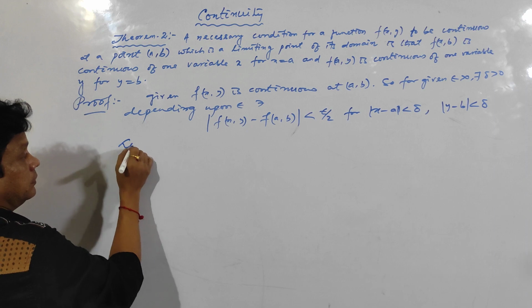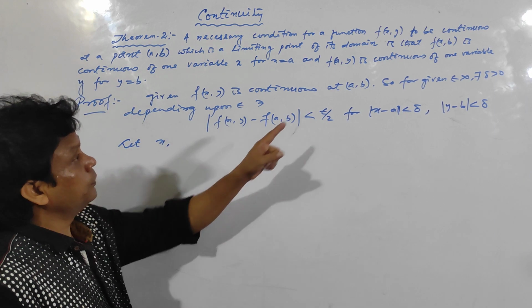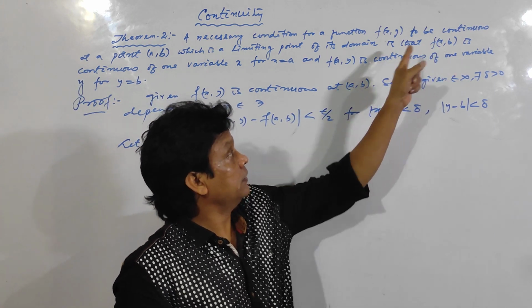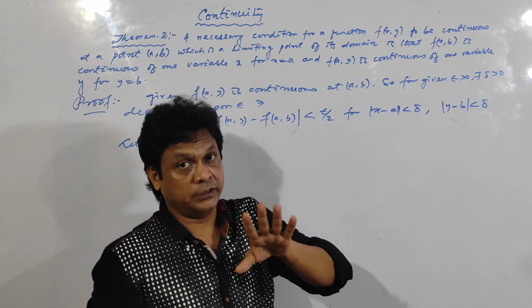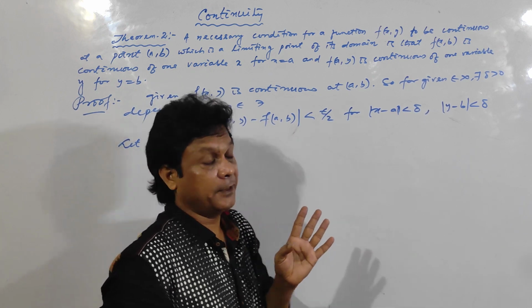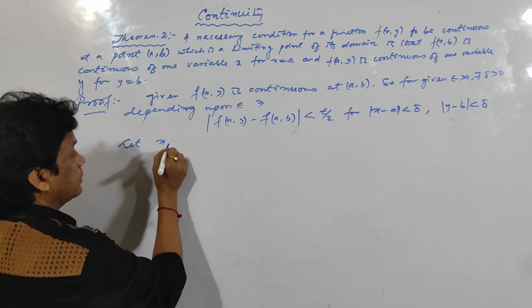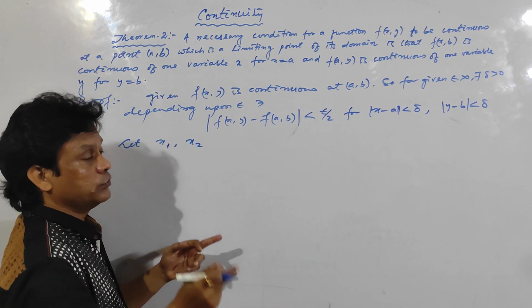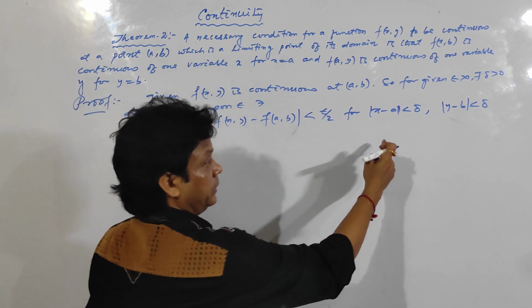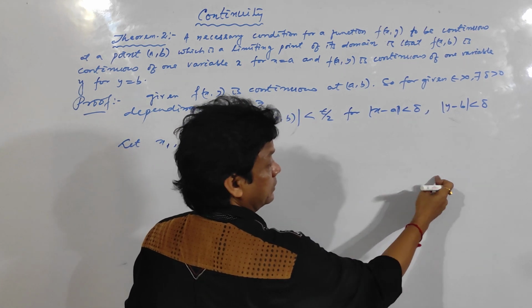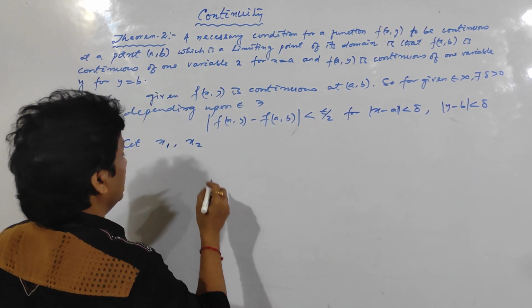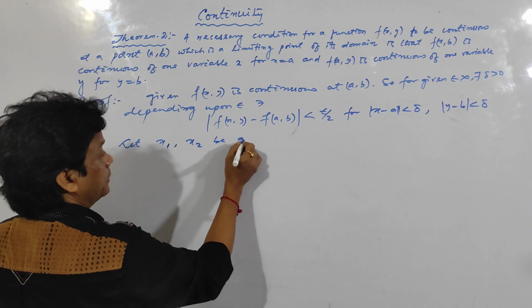Now I am going to prove the first part, and similarly you can prove the second part. For the second part, it is your duty. Okay. Let x1, x2 be any 2 points within the domain. Within the square domain, I am taking 2 points.